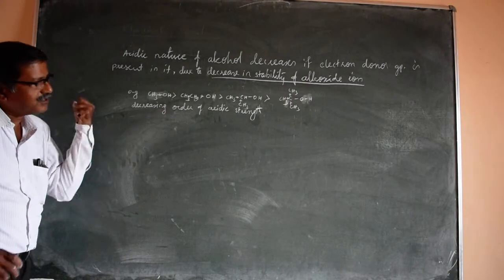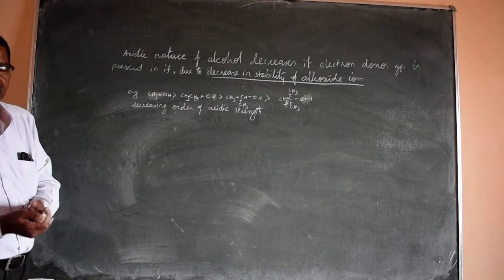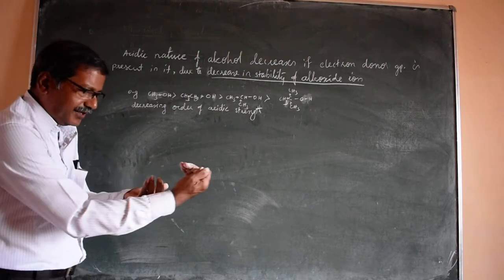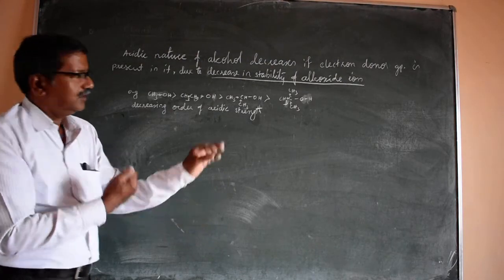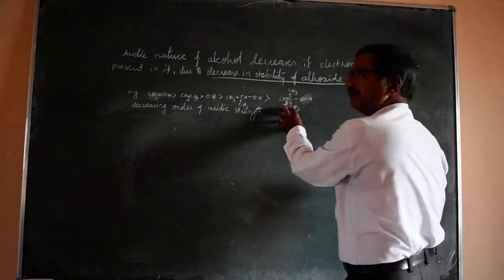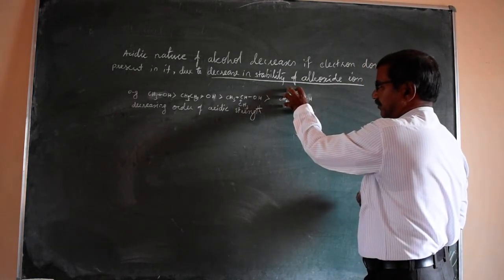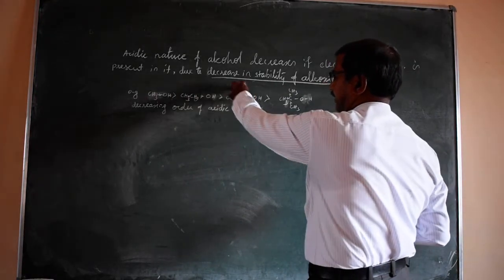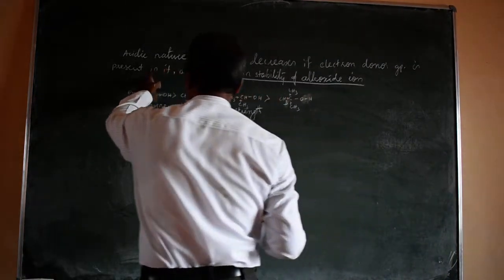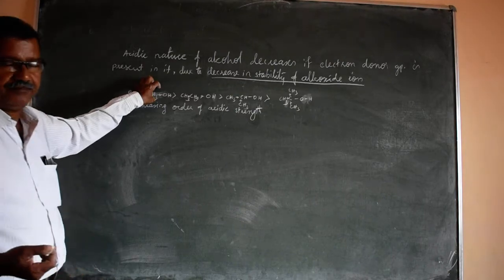What about the alkoxide ion order, the basic strength? The basic strength of alkoxide ion is the reverse. So this is a strong base. Tertiary alkoxide is a stronger base compared to secondary, compared to primary, compared to methoxide.